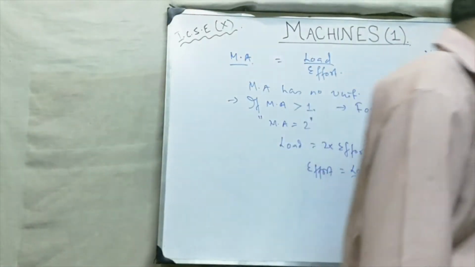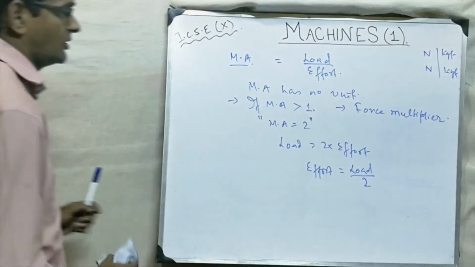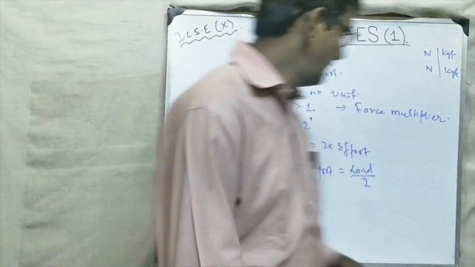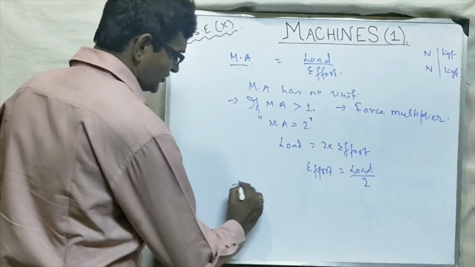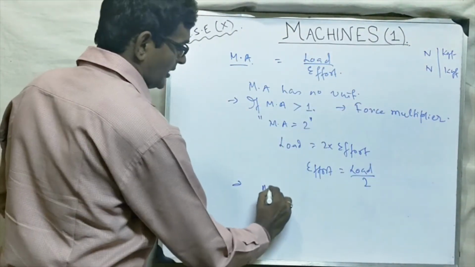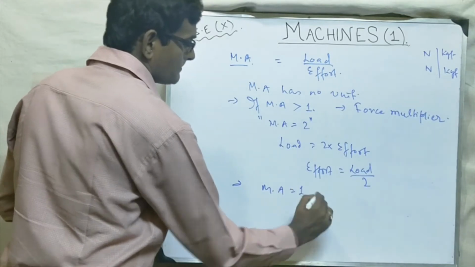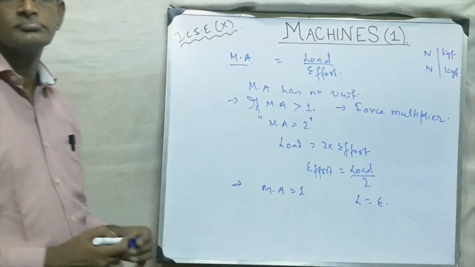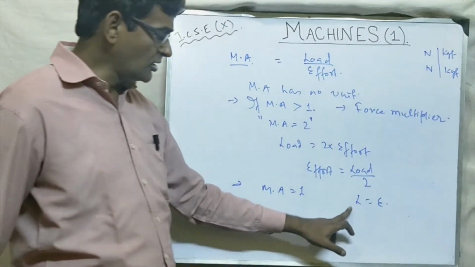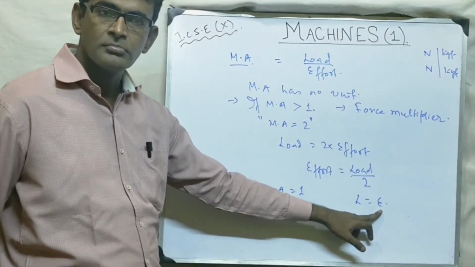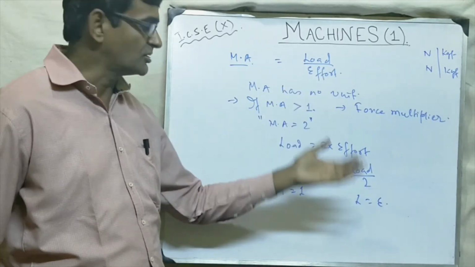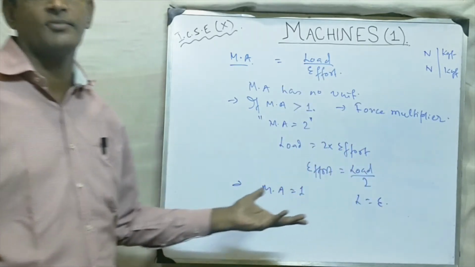Now let's try to understand one thing more. If MA is equal to 1, as we have in single fixed pulley, it means load is equal to effort. Means as much load, then so much effort. Now ये क्वेश्चन में come in your mind, ऐसा मशीन यूज क्यों करेंगे? जब जितना लोड उतना एफर्ट देना पड़ेगा तो फिर फायदा क्या मशीन का?